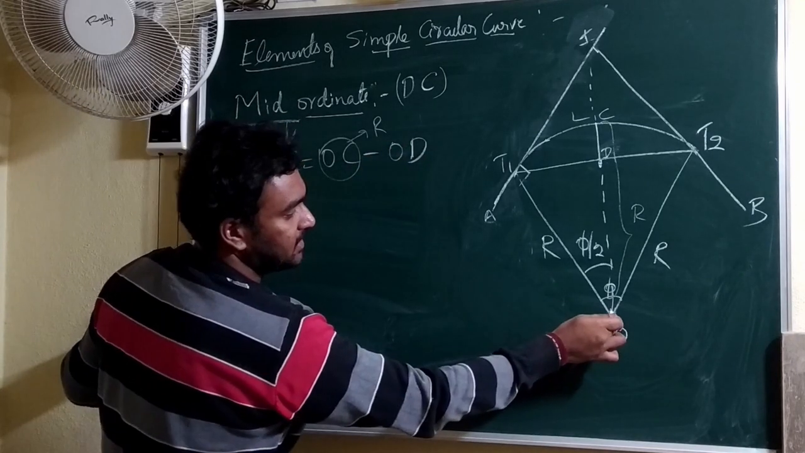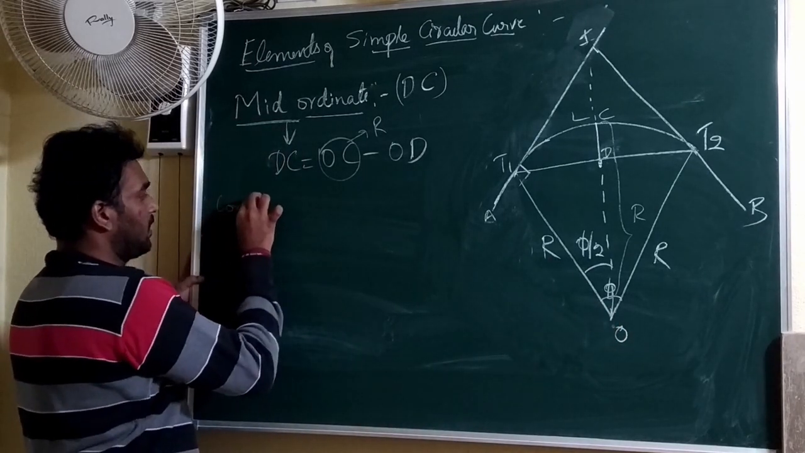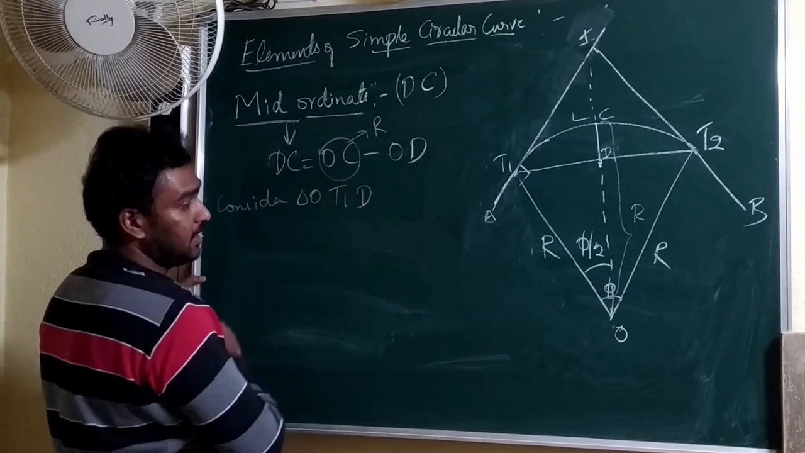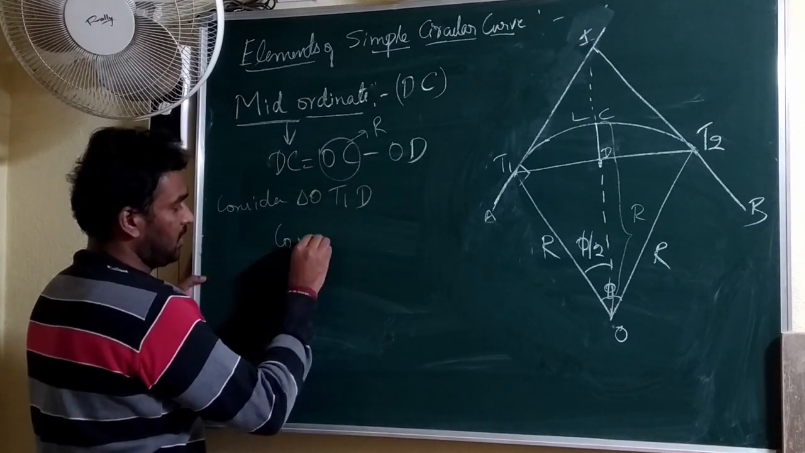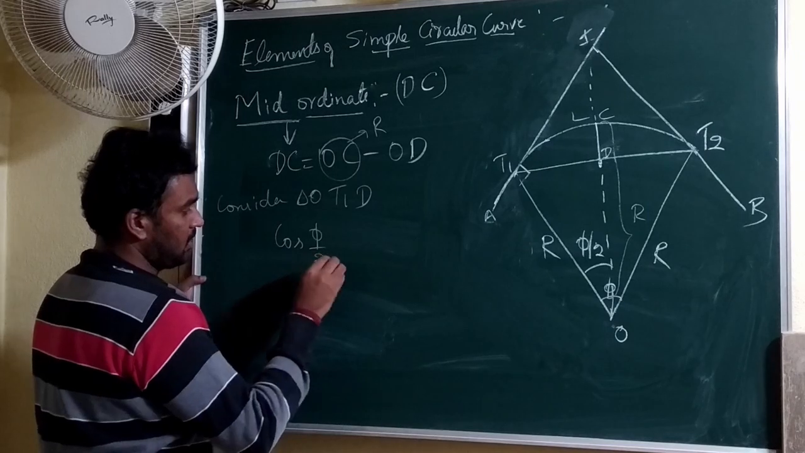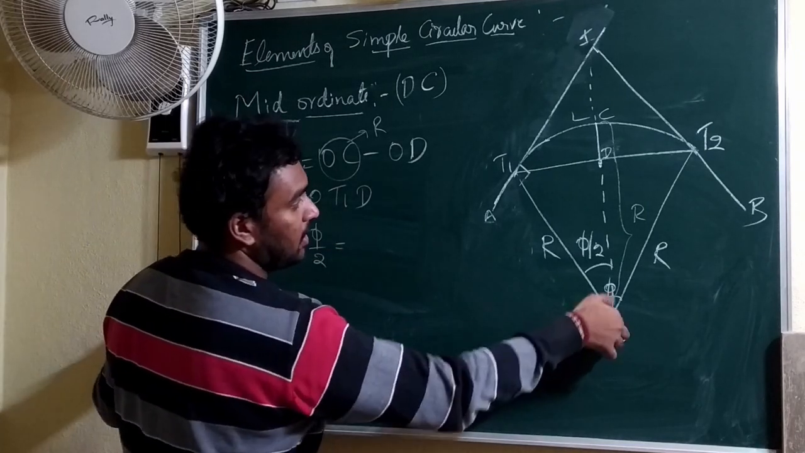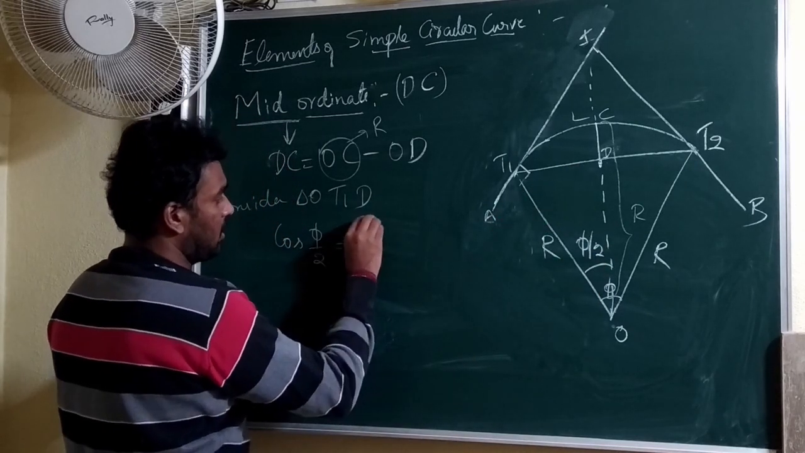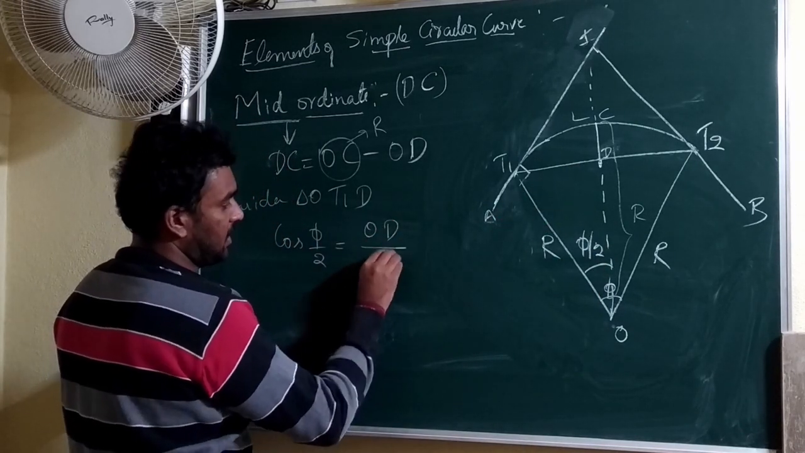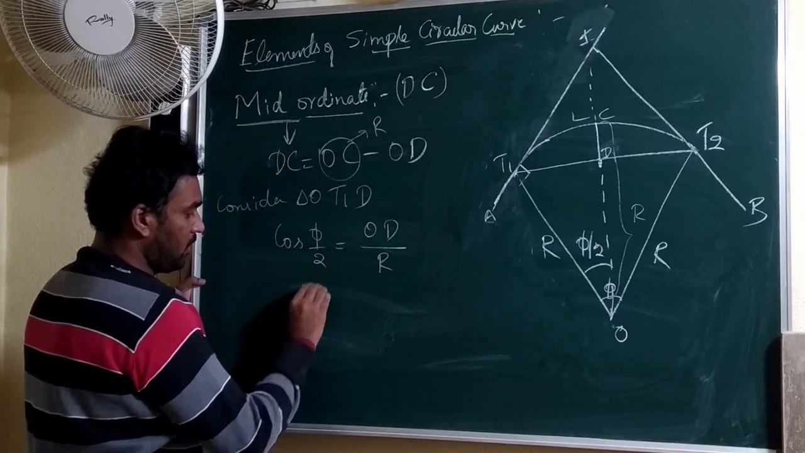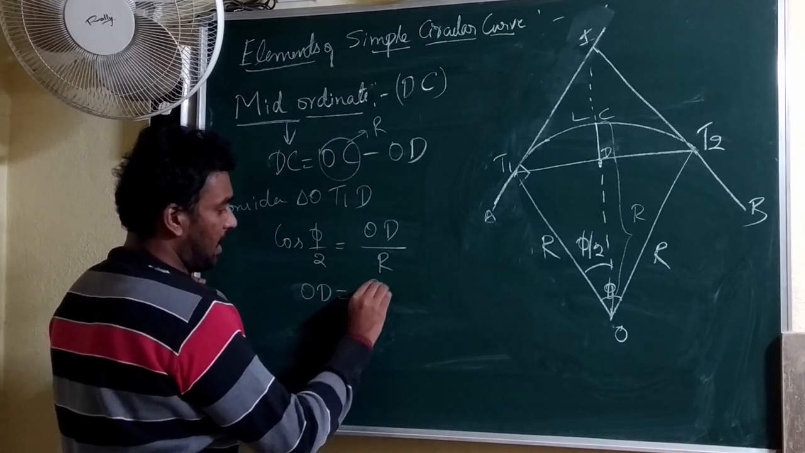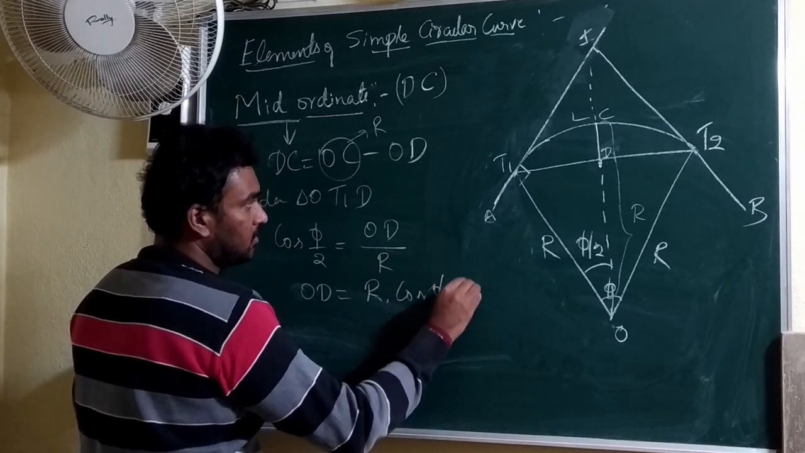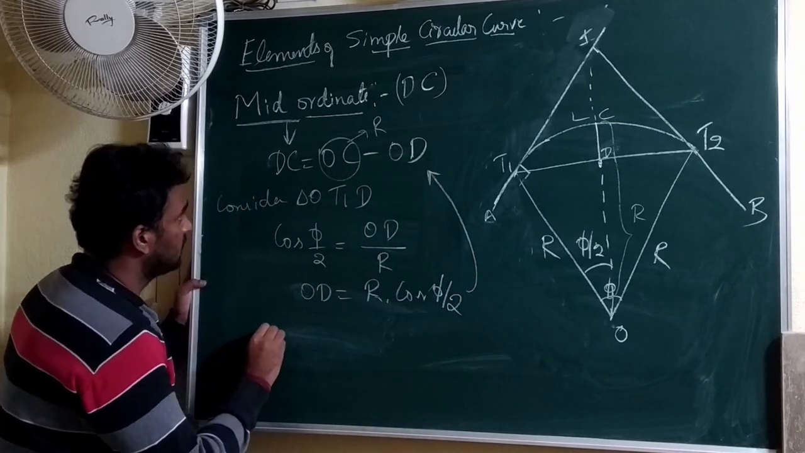So for that, let us consider the triangle OT1D. In that, if I take the cos function, cos Δ/2 is equal to adjacent by hypotenuse. Adjacent is OD, and the hypotenuse is R. So OD is equal to R into cos Δ/2. So substitute this in this.